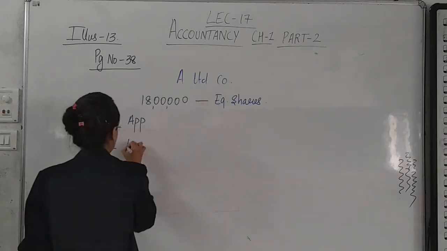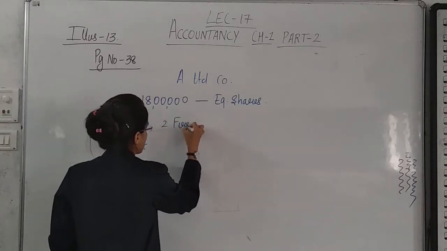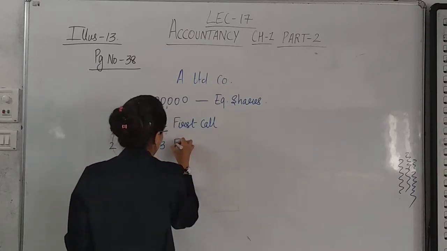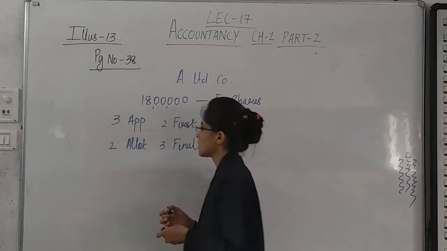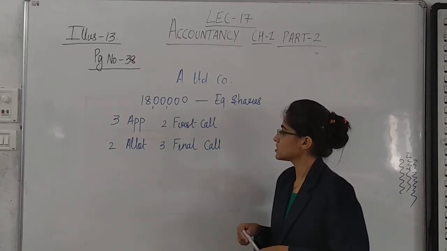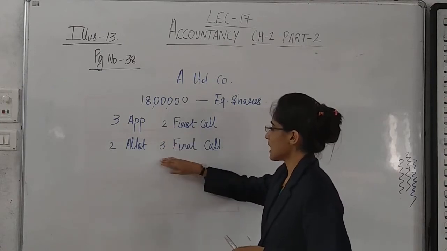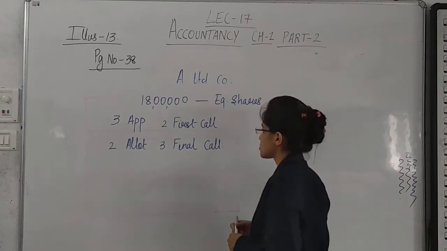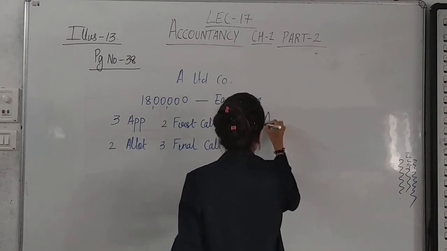2 with allotment, 2 with first call, and remaining 3 with final call. The company has issued 18 lakh equity shares: 3 with application, 2 with allotment, 2 with first call, and 3 rupees with final call. Now there are 3 shareholders: Ami, Rami, and Gummy.